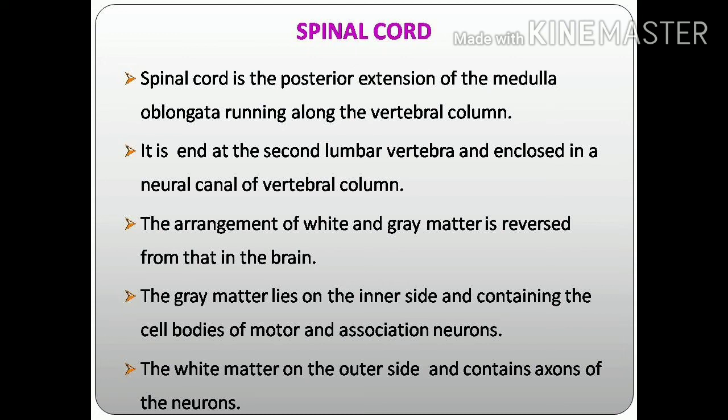So don't confuse this arrangement. It is just the reverse arrangement of the cerebrum. Only the grey matter and white matter. The cell body is always present in the grey matter. Axons are always present in the white matter.